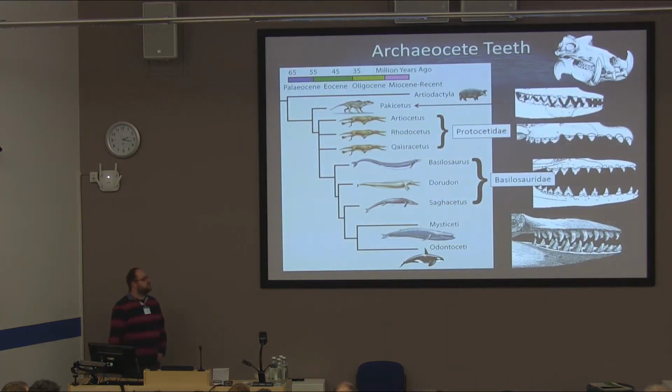Alongside this, we obviously see a great range of morphological changes in these animals, from elongation of the body, especially the skull, elongation of the vertebrae and the tail, and the development of tail flukes. And alongside this, we get a change in dentition through evolution, with the move away from the heterodont dentition that you get in Artiodactyls to a more polydont dentition in the Archaeocete whales, with an increase through the evolution of these animals of the proportion of homodont-like teeth in the jaw, which are very similar to the modern odontocete teeth.